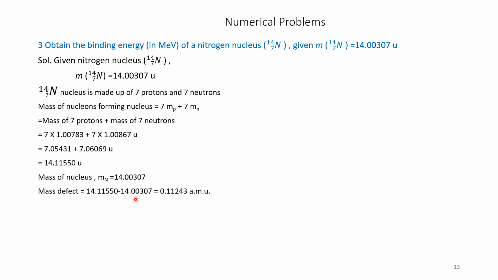So the difference gives the mass defect 0.11243 atomic mass unit. Therefore, energy equivalent of the mass defect is, we have to multiply this value by 931. 0.11243 into 931 mega electron volt. Therefore, that is 104.67 mega electron volt. Therefore, binding energy in terms of mega electron volt is 104.67.